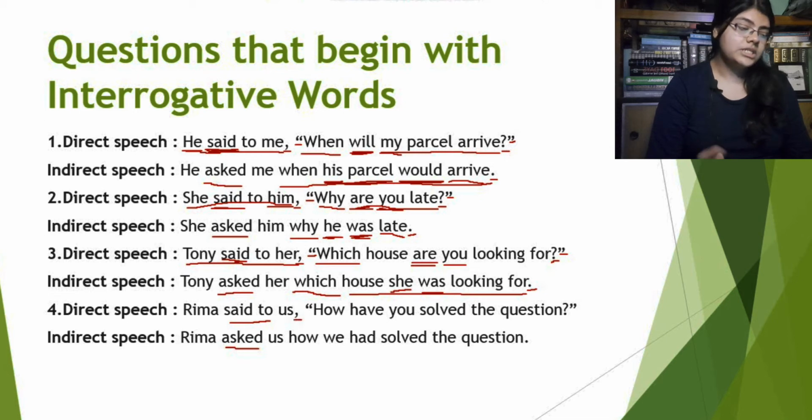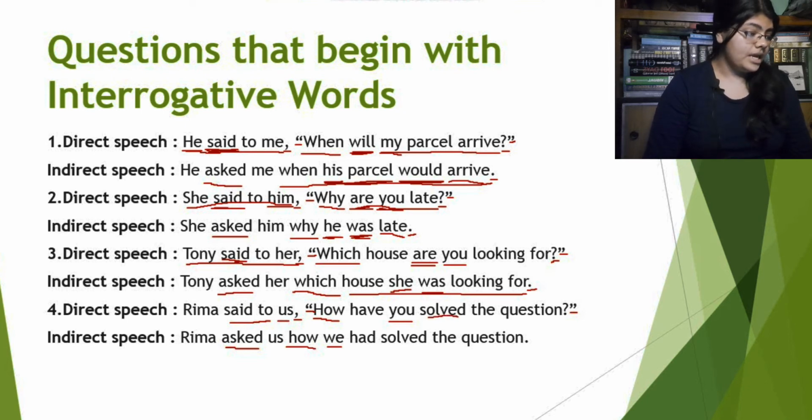Comma will be omitted obviously, and the inverted commas will also be omitted. How, this is another interrogative word, we will just put the how here. Now have you solved the question? Here the you will be replaced by we because Rima said to us, that's why.